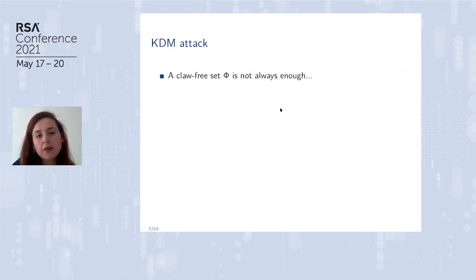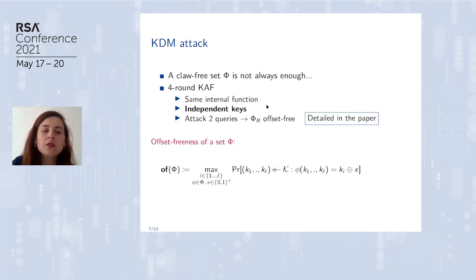We feel that claw-freeness, it's important to have KDM security, but it's not enough. So for example, for the 4-round CAF, where all the internal functions are equal, so the efficient version of the 4-round CAF, and where all the keys are independent, if the only restriction is claw-freeness, we can find some function to break the security game with only 2 queries.